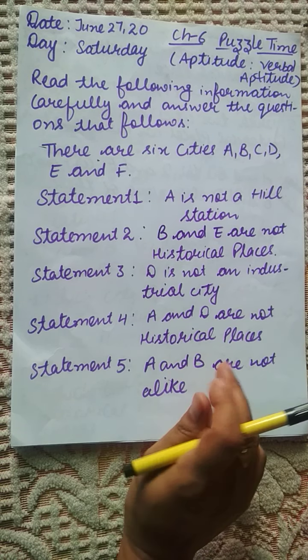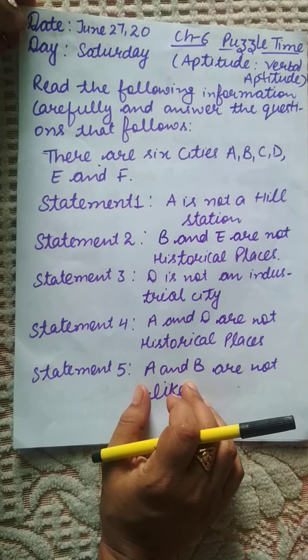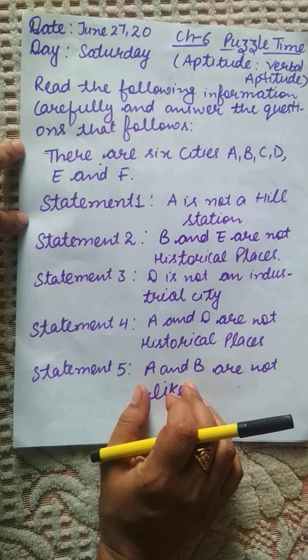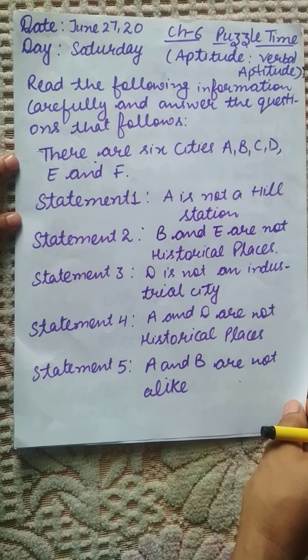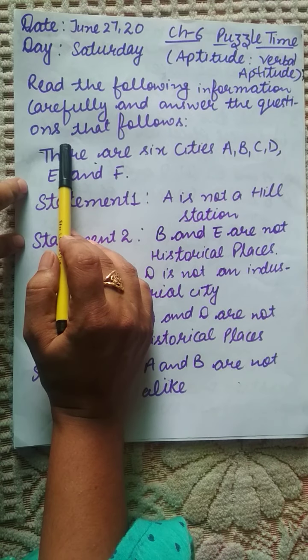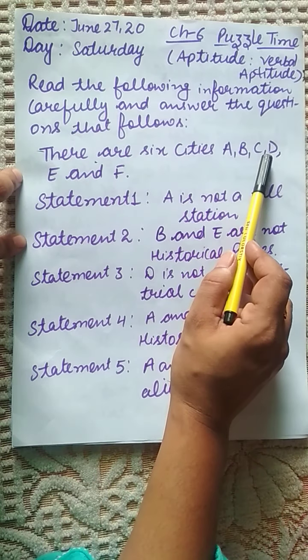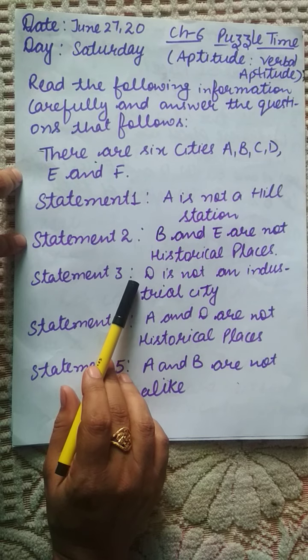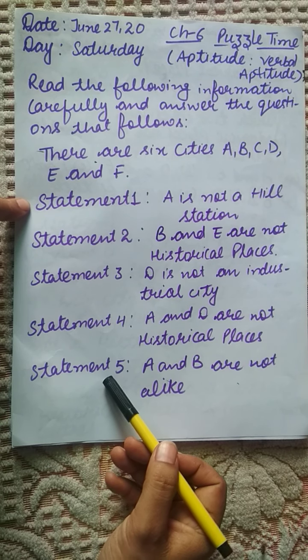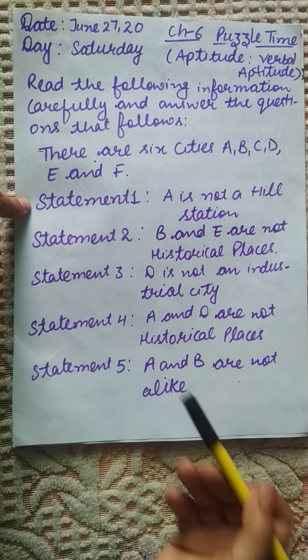Today we are going to continue with the next topic of aptitude under verbal aptitude. Chapter number 6, puzzle time. In this chapter we are given some problem and from that problem we are to answer the given questions. Here the information given is: read the following information carefully and answer the questions that follow. There are 6 cities A, B, C, D, E and F and some statements are given. From these statements we are to answer the given questions.